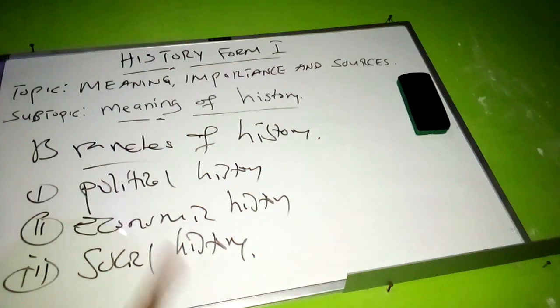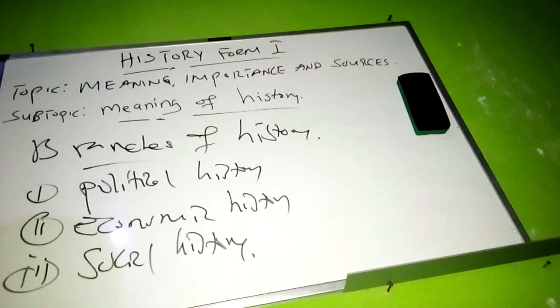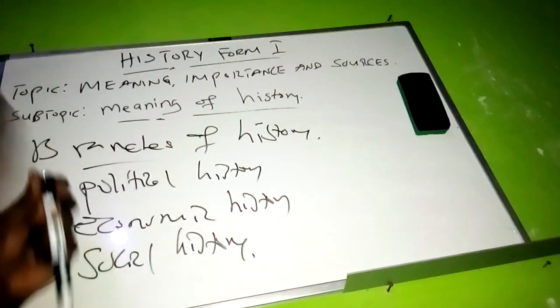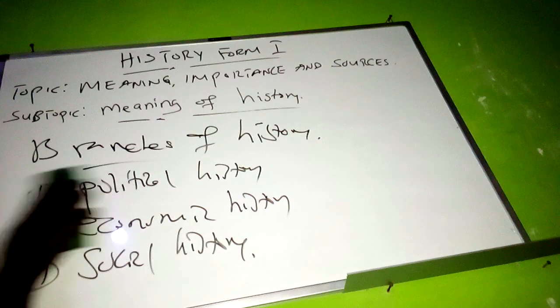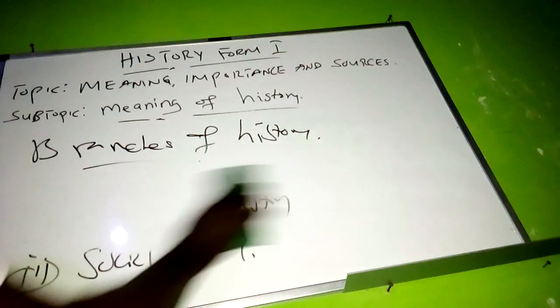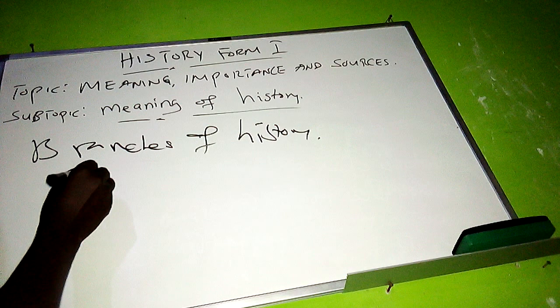Let us draw a diagram which shows these branches of history, to make it simpler for you to understand more about them. I write here history.